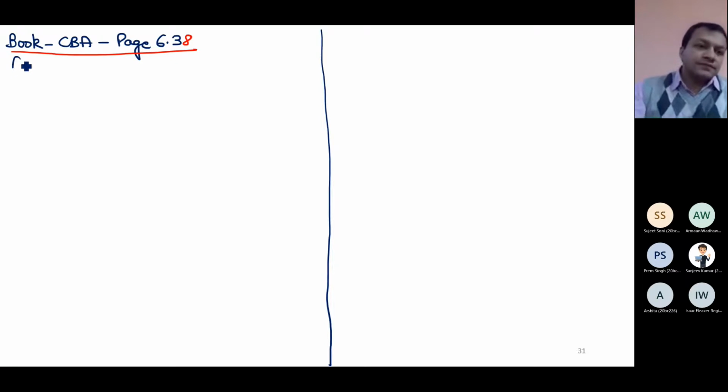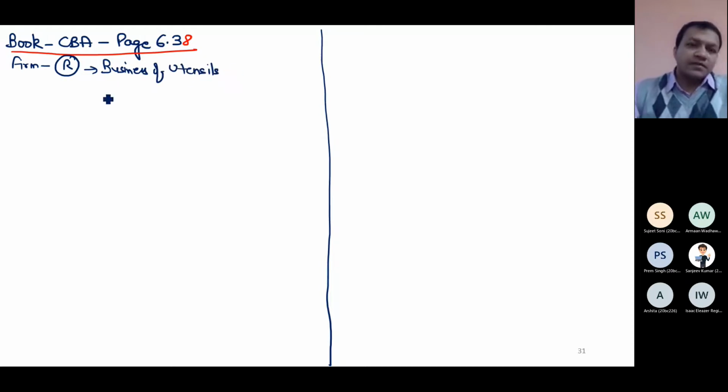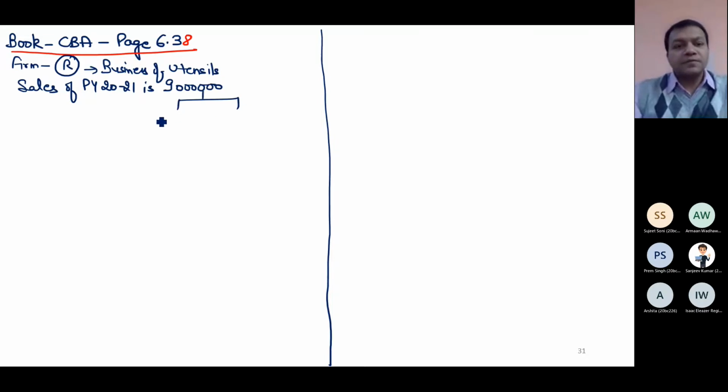Assessee is a resident firm in the utensil business. Sales of previous year 2021 are 90 lakhs, out of which 80 lakh is received through cheque and 10 lakh might be in cash.